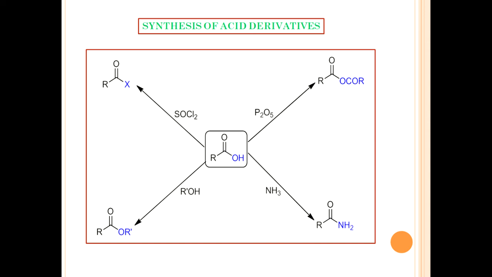Among these, acid chlorides are more reactive than acid anhydrides, which are more reactive than esters, which are more reactive than amides. Since the least reactive derivative can be prepared from more reactive ones, the acid chlorides are more reactive than all of the acid anhydrides, esters, and amides.